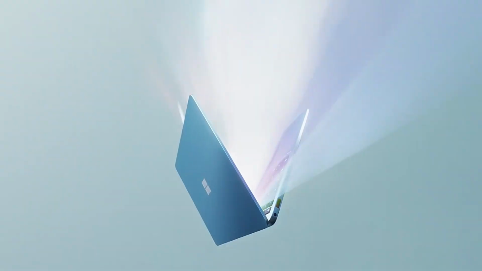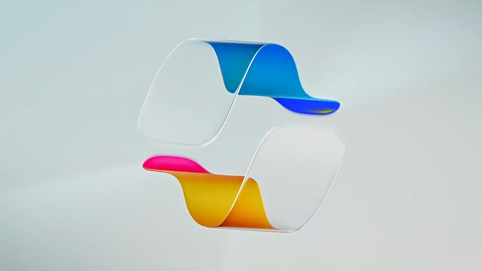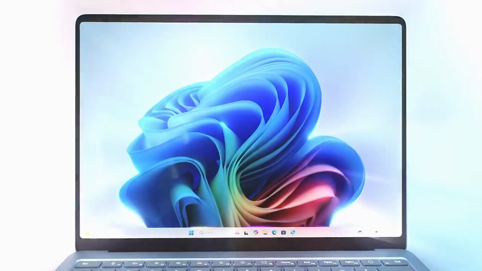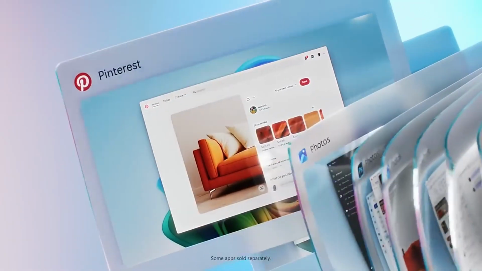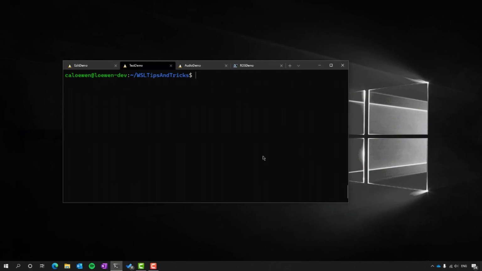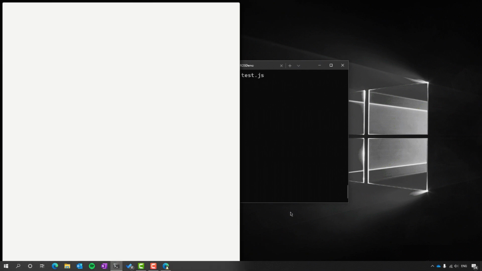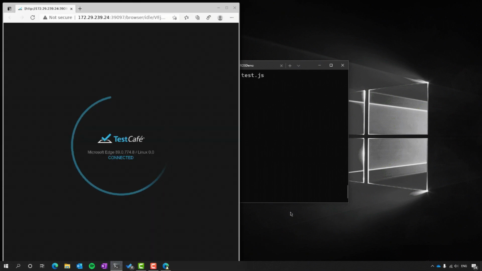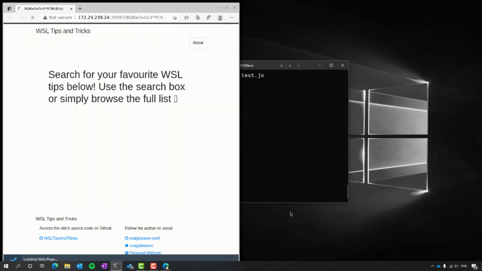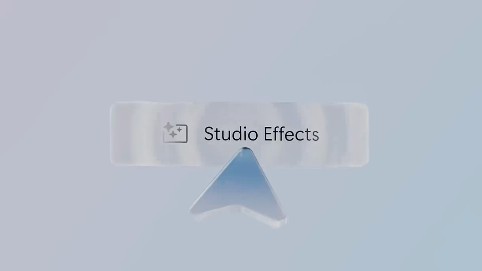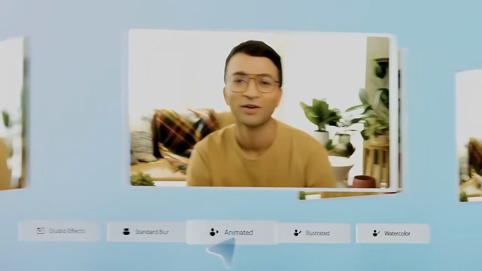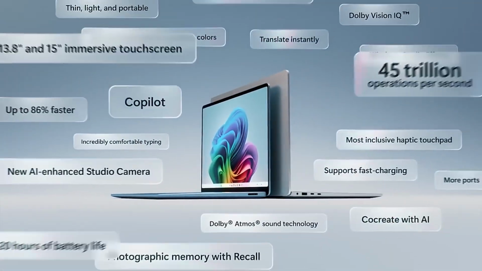Next, let's talk about Windows, the world's most widely used operating system. It's versatile, offering support for everything from game development to web development. Windows 11, launched in October 2021, took things up a notch with Windows Subsystem for Linux, or WSL. This feature lets developers run Linux tools natively on Windows, making it ideal for cloud and web development. If you're into game development, Windows dominates here thanks to its compatibility with engines like Unity and Unreal Engine. Plus, Windows' massive market share means most commercial software is optimized for it.